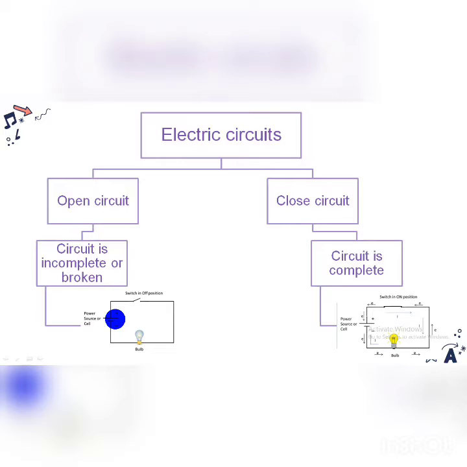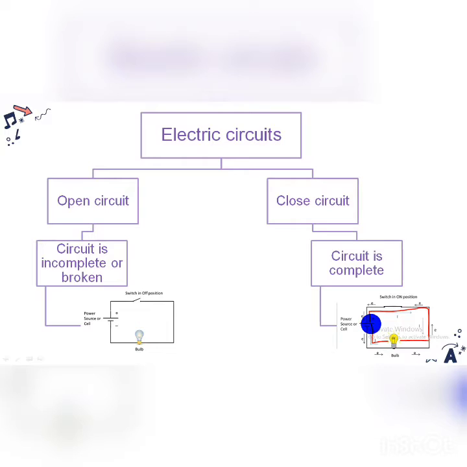Current flows from positive terminal to negative. So it starts from the positive terminal to, okay, see over here the path is broken. Due to that reason the current cannot reach up to this. But now we are moving to the next diagram, where current flows from positive terminal to negative, and the electrons are flowing from negative terminal to positive. So it will flow from here to here, to the bulb, and from the bulb to negative. See, the path is complete, so the current can flow. So this is called closed circuit.